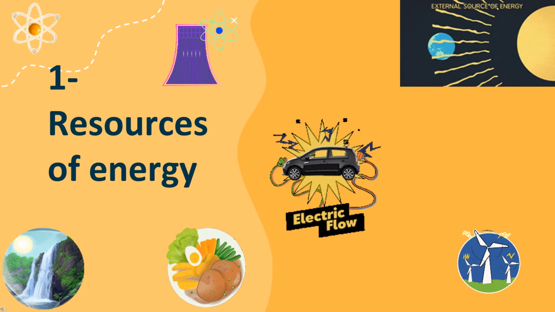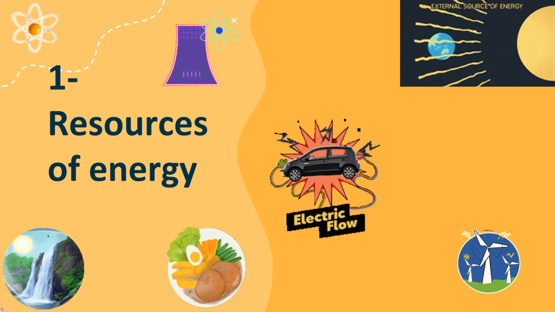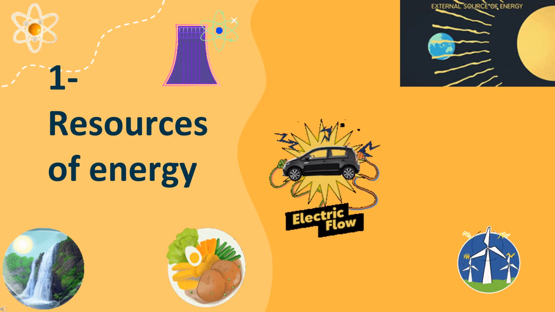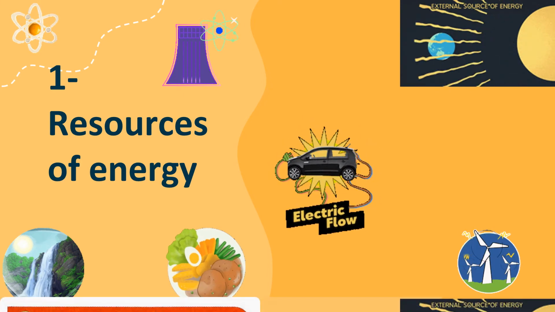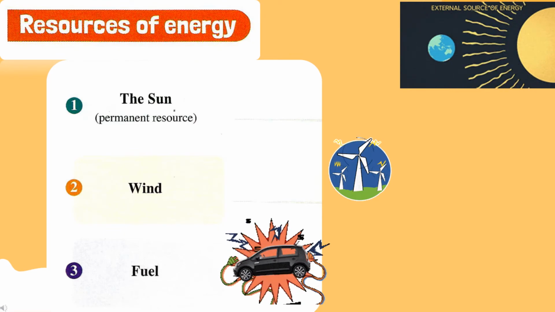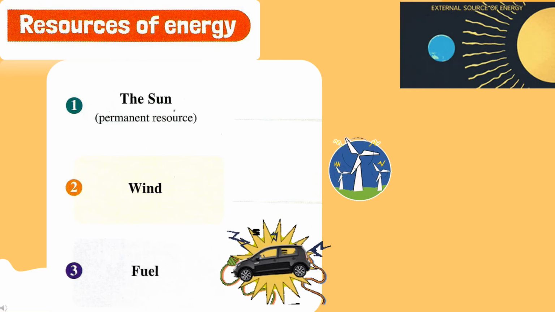So after we've talked about energy, work, force, and displacement, now let's talk about resources of energy. We have multiple resources of energy. Let's talk about some of them. The first resource of energy is the sun. The sun is a permanent resource of energy.